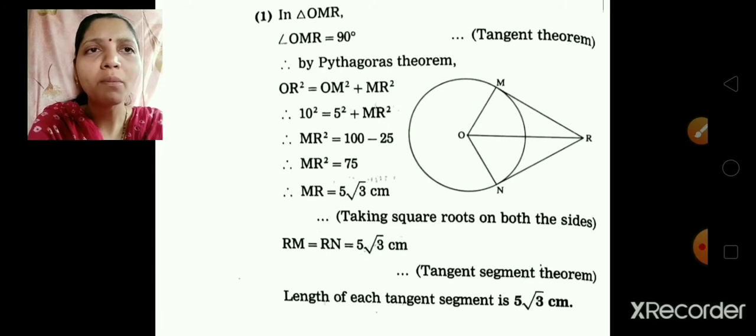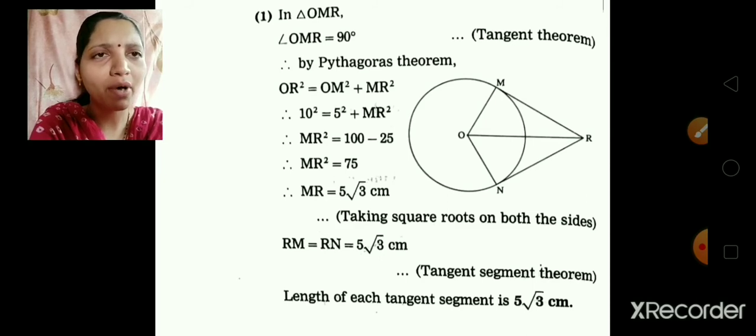Therefore by the Pythagoras theorem, OR square is equal to OM square plus MR square. Substitute the values. OR is given as 10, OM is given as 5. So MR square is equal to 10 square, which is 100, minus 5 square, which is 25. Therefore MR square is 100 minus 25, that is 75.